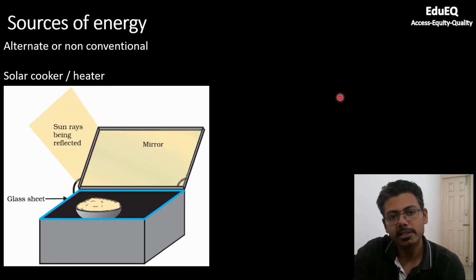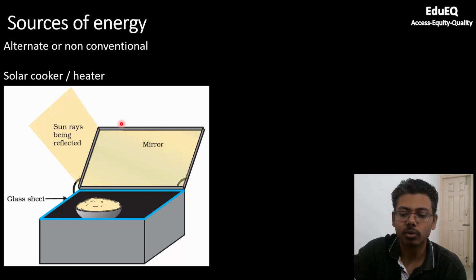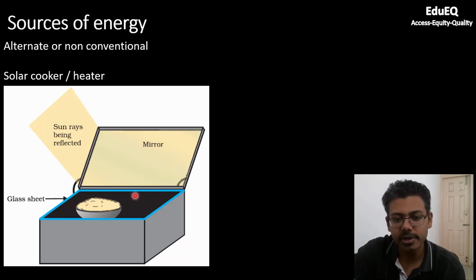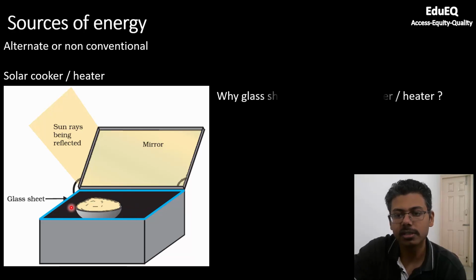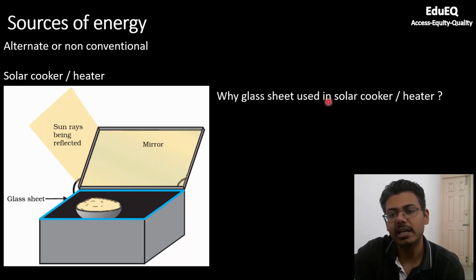Now coming to one application of solar energy, which is the solar cooker or solar heater. You can see sun rays are coming. There is a mirror here. Using this mirror, sun rays will be reflected inside, and there will be a glass sheet which will trap the sunlight inside, and whatever food is kept inside this box will get heated up. A black coating or black colored material is used to paint inside, because black color absorbs most of the sunlight.